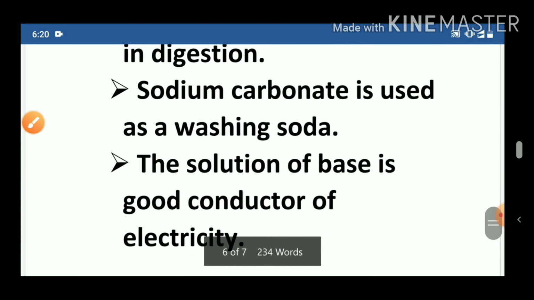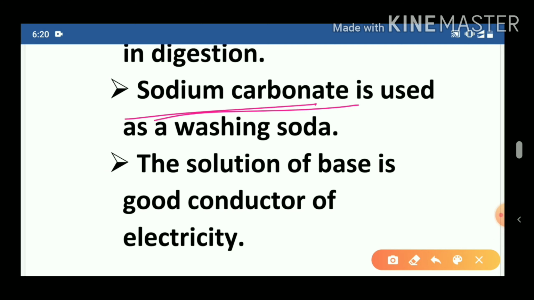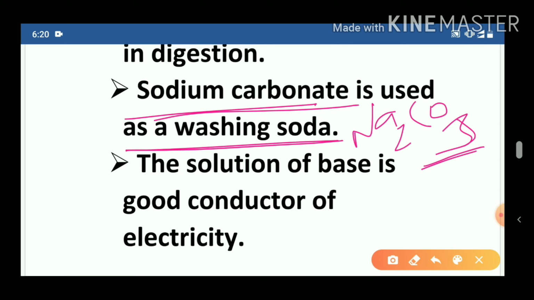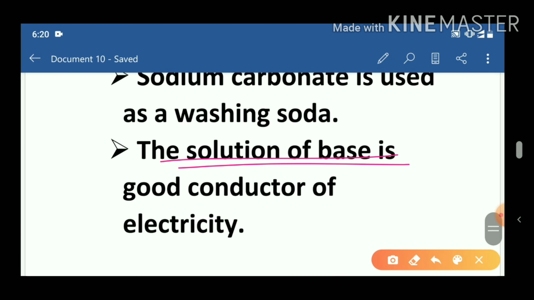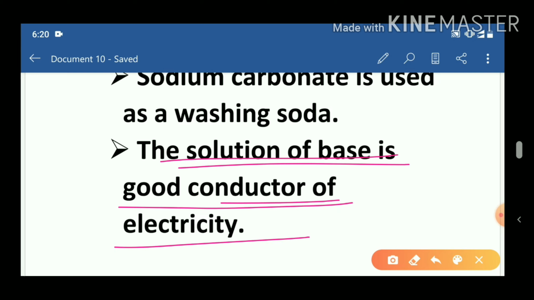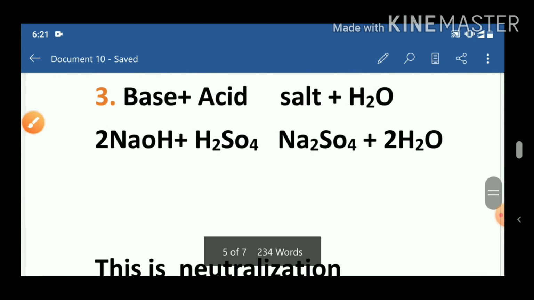Next, sodium carbonate, Na2CO3, is used as washing soda. Next, important thing, the solution of base is a good conductor of electricity. When we read about acid, at that time also we saw that the solution of acid is a good conductor of electricity. In the same way, the solution of base is also a good conductor of electricity. In this way we have seen the base topic.